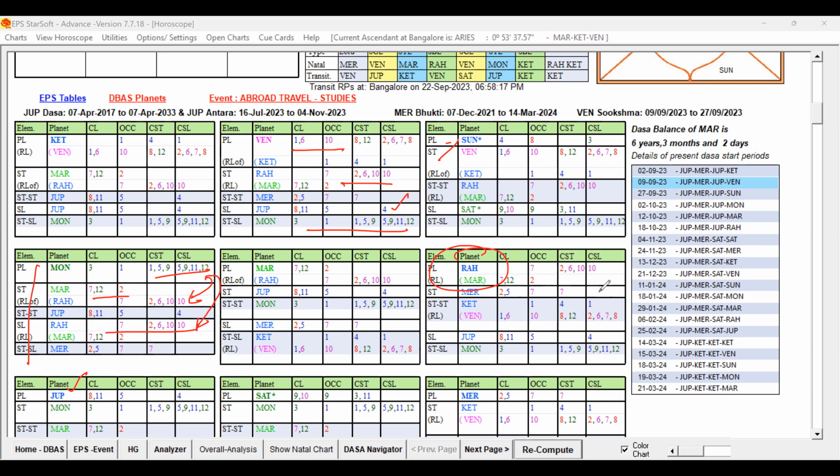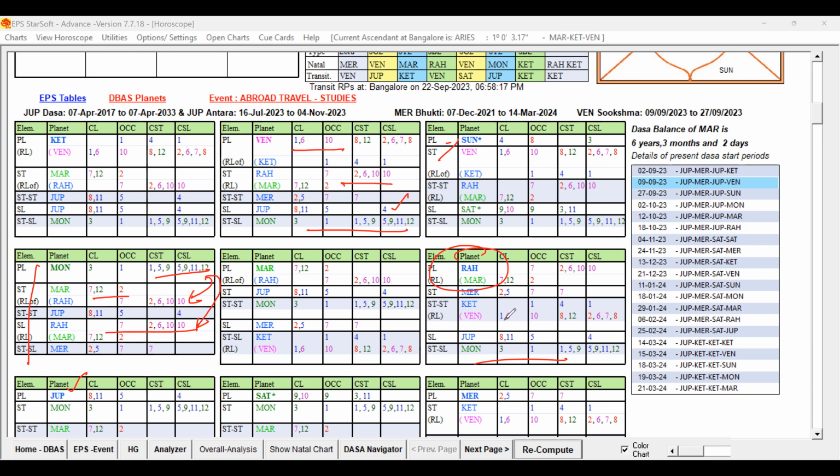You can see Rahu is not talking about studies abroad. It is having Moon here, but not very strongly supportive. Since the Dasa Lord is not very strong for higher studies abroad, the Bhukti Lord is supportive through the ruler link. It is supportive, but that is Moon, but did not favor because of that.